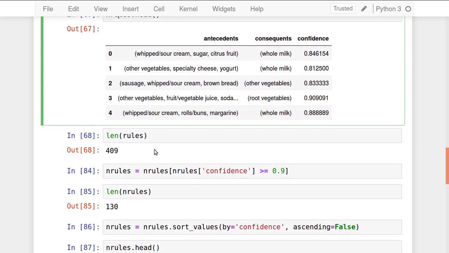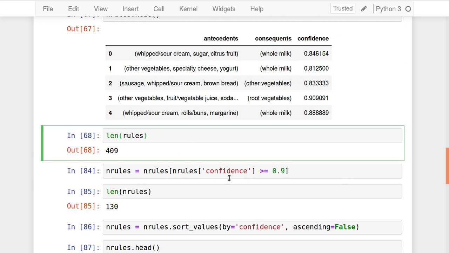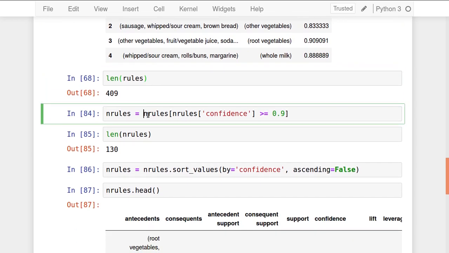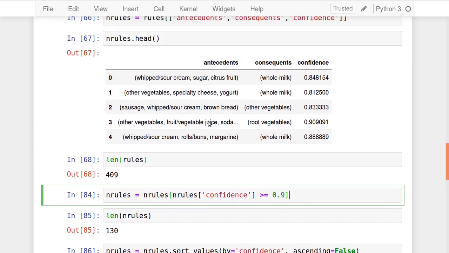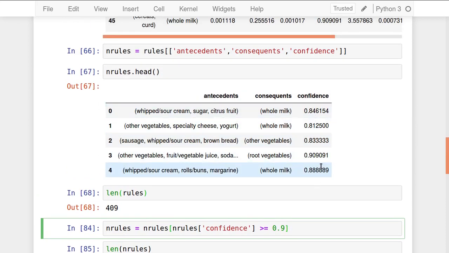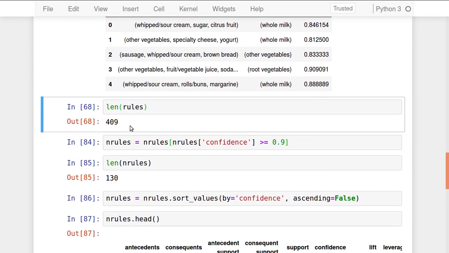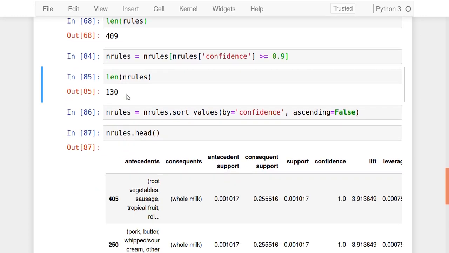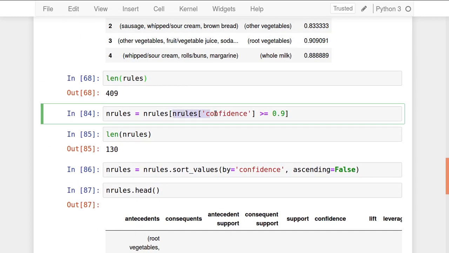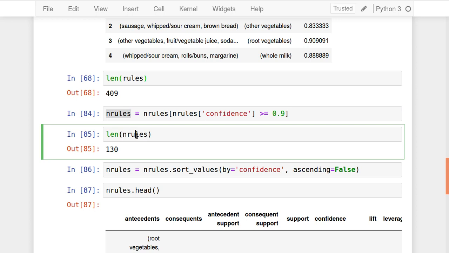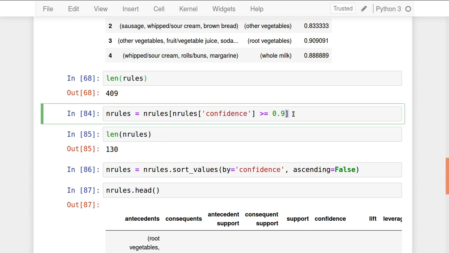We don't require the remaining characteristics for the respective rule generated by using this apriori algorithm here. If you see the length of rules, that is what we have, 409. Similarly, I want to extract only the confidence greater than 90. Here I am having 80 and above confidence almost everywhere. From this 409 I require 130 rules only, meaning the rules which have confidence greater than 0.9. I can extract that with this Boolean filtering mechanism. Wherever the confidence is above 0.9, only those are extracted and stored in n rules. You can see how many n rules there are, 130, which have confidence above 90%.